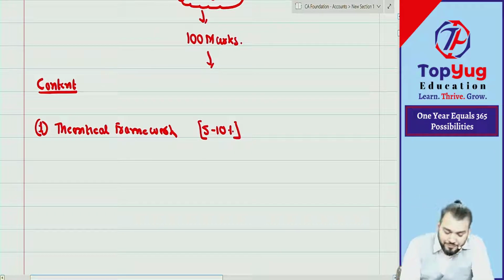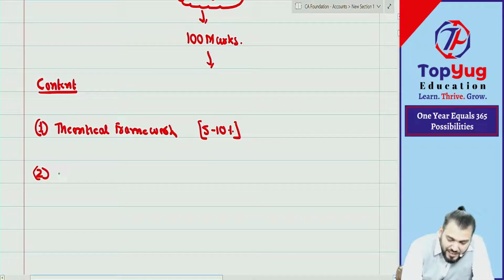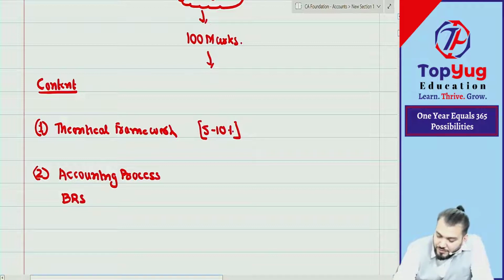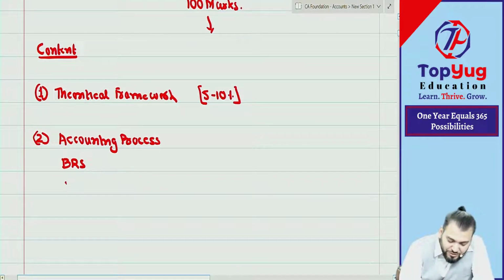Then in the second part, we have accounting process and we have bank reconciliation statement. You all know BRS, bank reconciliation statement.